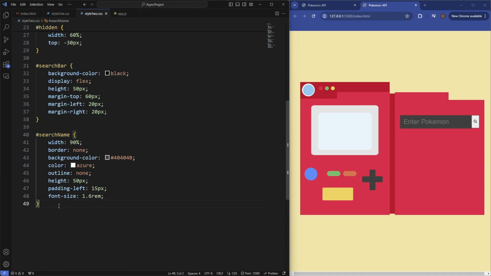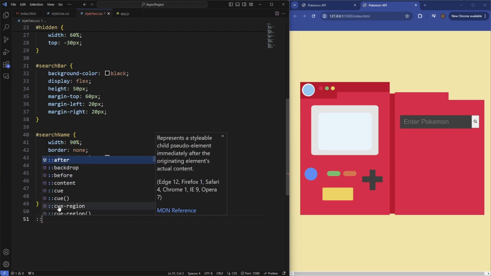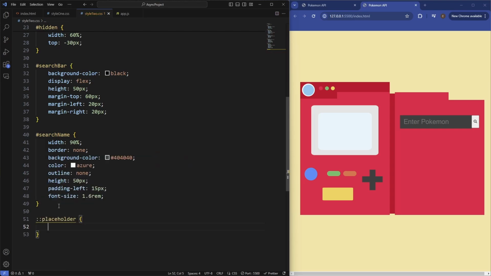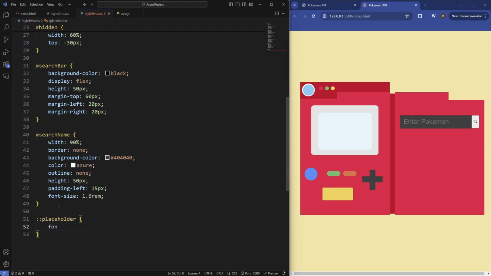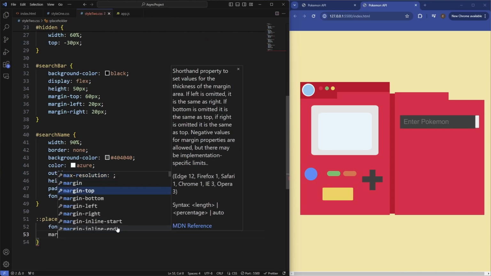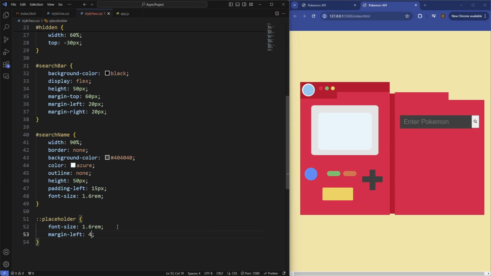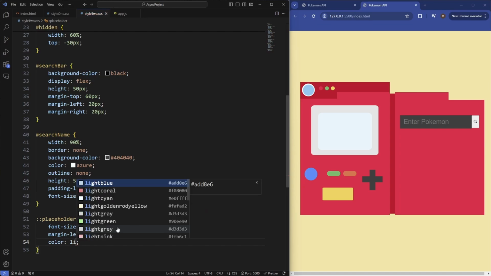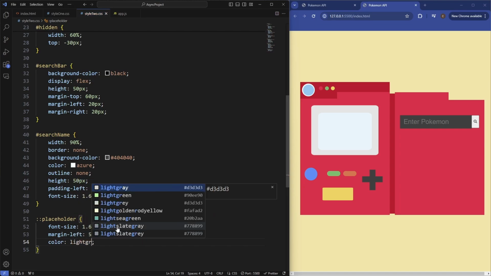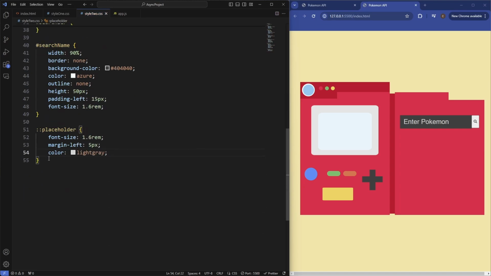Let's also grab the placeholder. Style that. So this is just going to have a font size of 6 rem, and then let's just add a bit of margin left to this too, of 5 pixels, and set the color of it to be light grey. So now let's target the button.